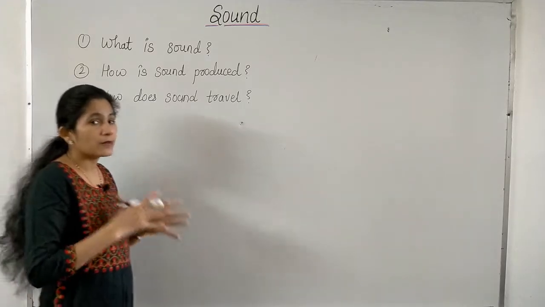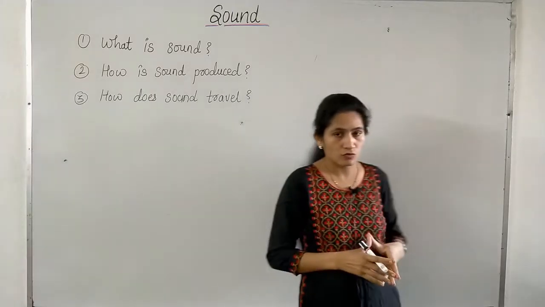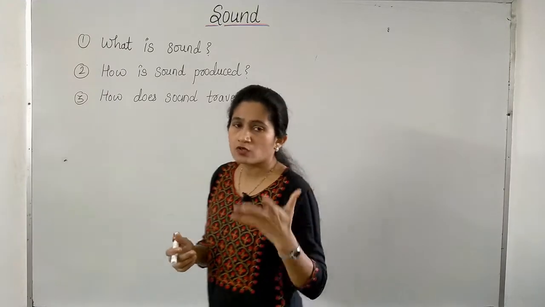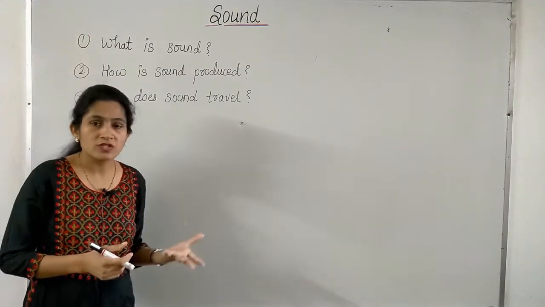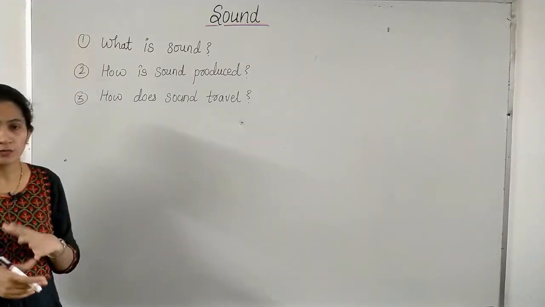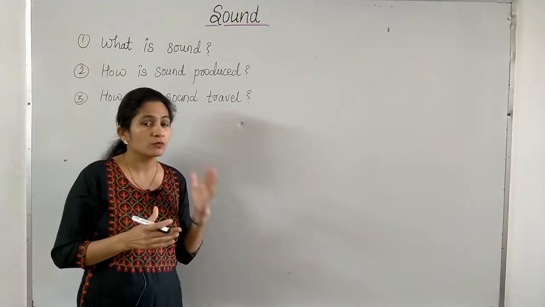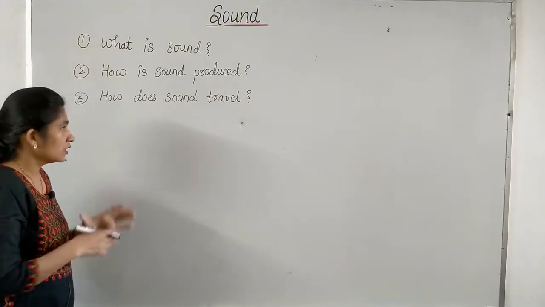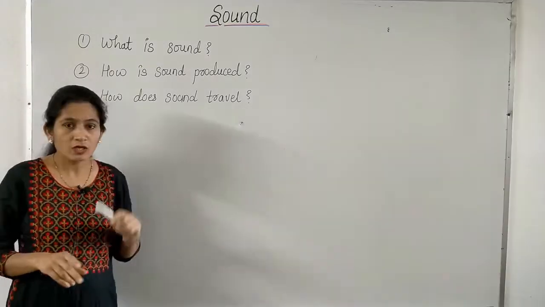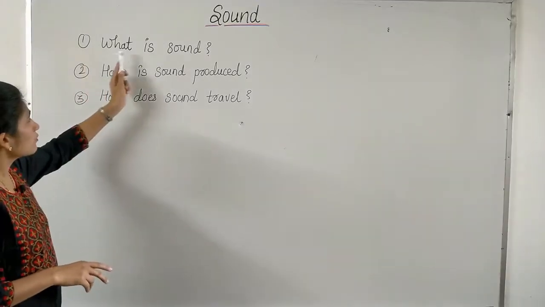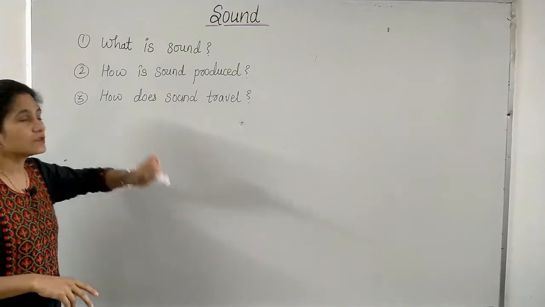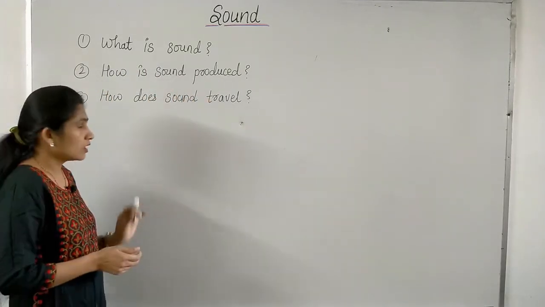Any object vibrates to produce sound. Any source of sound which produces sound is due to the vibration. Vibration means to and fro or up and down motion of any object. So now it is clear that sound is a form of energy which is produced by vibration.